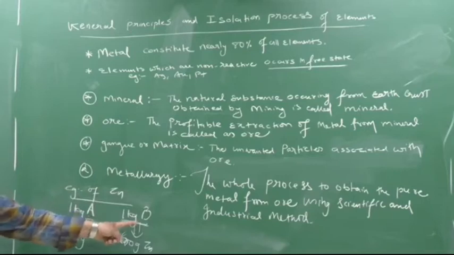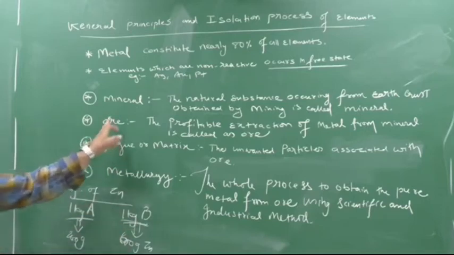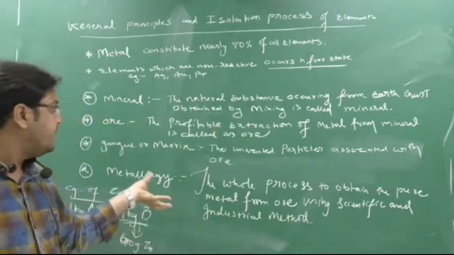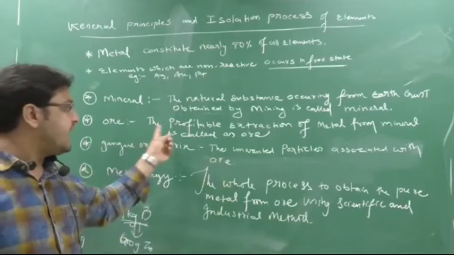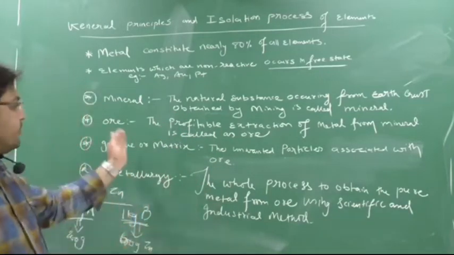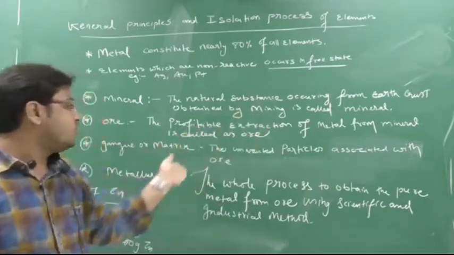So this is now what? This is ore and this is only mineral. So what do you mean by ore? Ore means the profitable extraction, the more amount of metal from whichever mineral we can obtain, that is known as an ore. So this is the exact book definition. Profitable means more. The profitable extraction of metal from mineral is called ore.